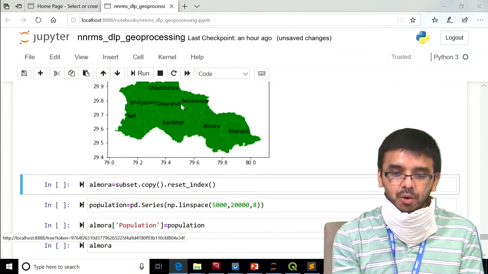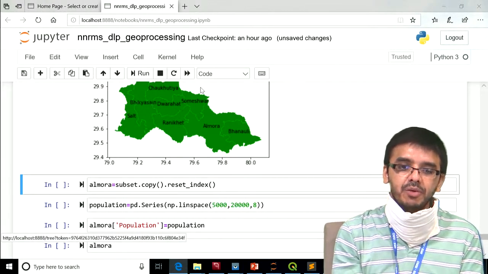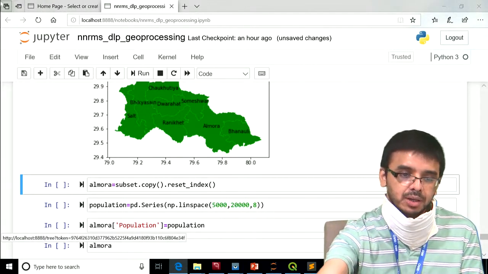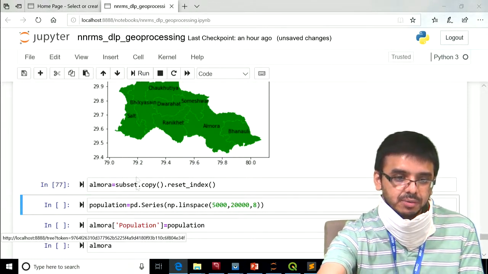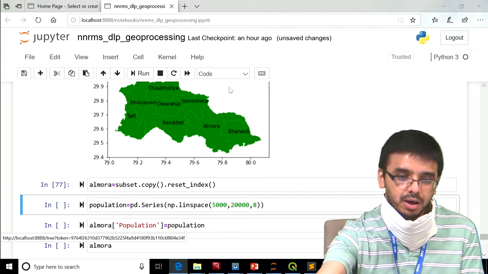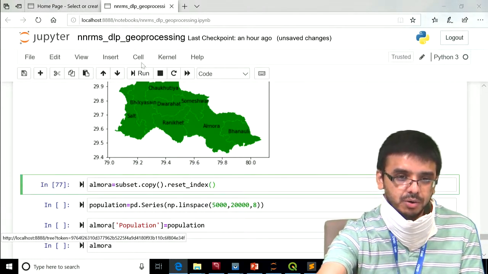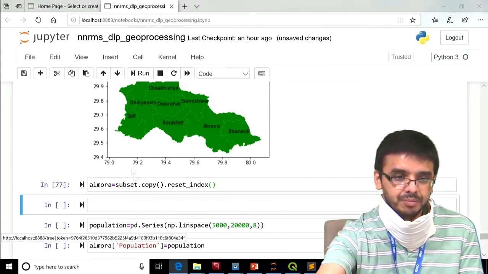Now let us see how to make a choropleth map from this vector data. We will first reset the index. Now suppose on this Almora, this is our Almora data frame.